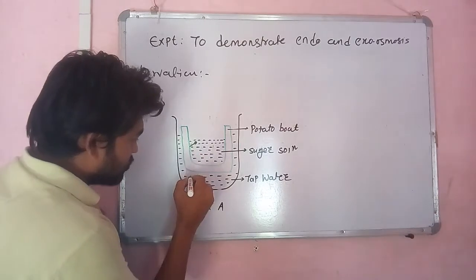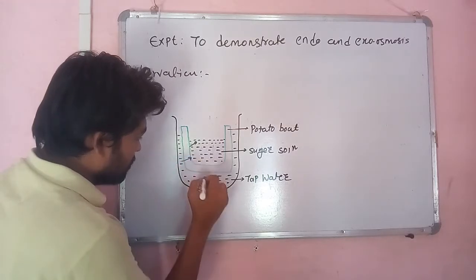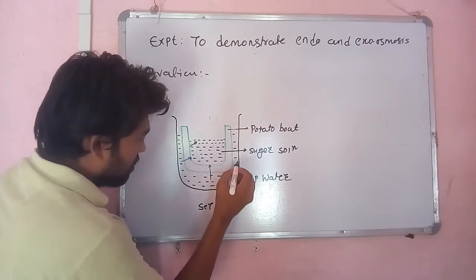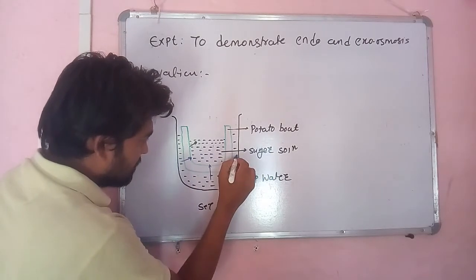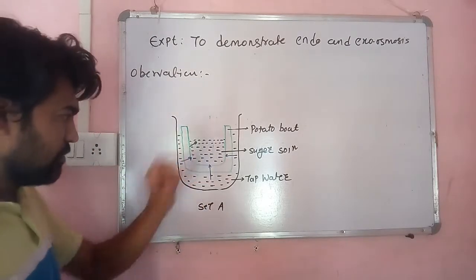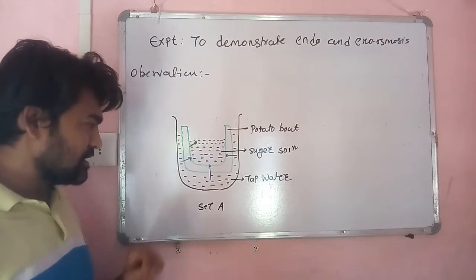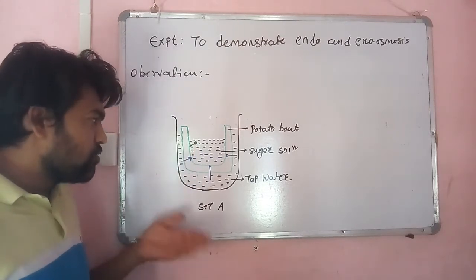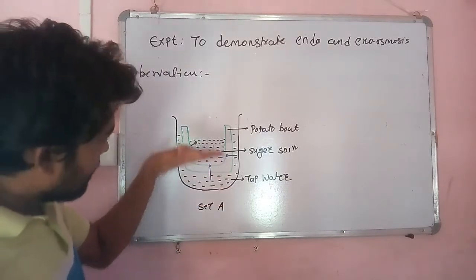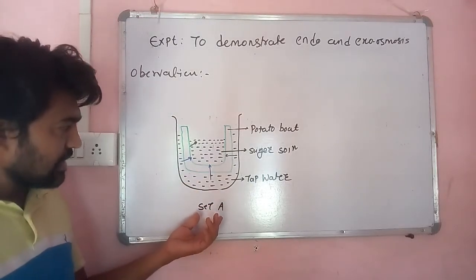It might come through this wall of the potato boat, or it might enter from this side, because this acts as a semipermeable membrane. As water enters the potato boat, the level rises. If we ran the experiment again for a much longer duration, what would happen? The entire boat would sink. So this is what happened in set A of the experiment.